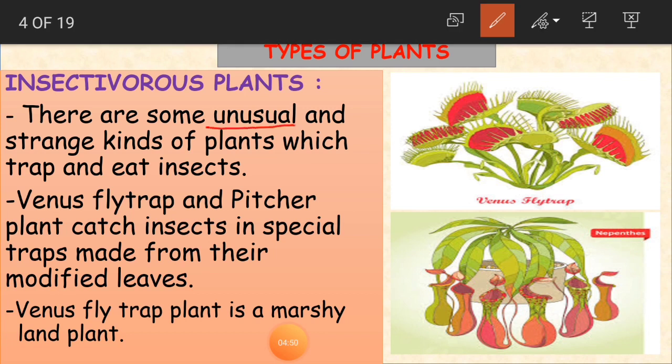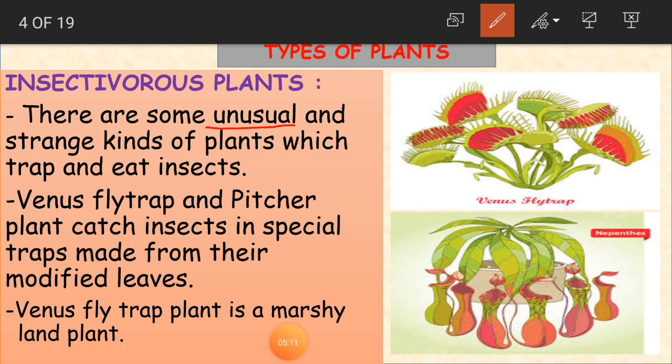Normally, what do plants take as food, children? As I said before, they take air, they take water, and they take sunlight to prepare their food. But this insectivorous plant is unusual. They are not usual like the remaining plants.